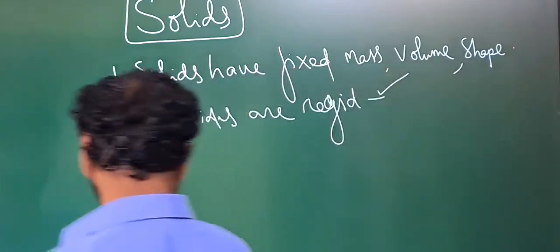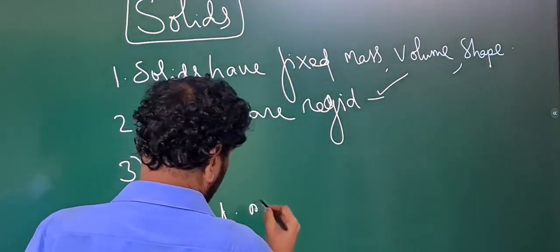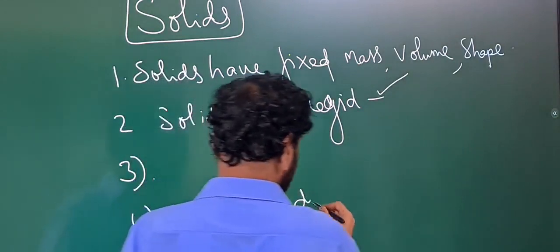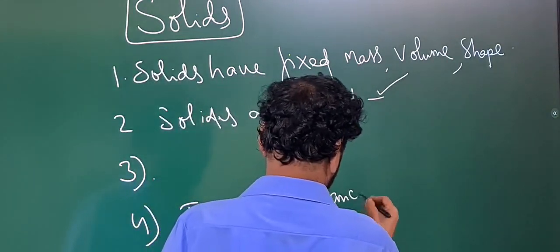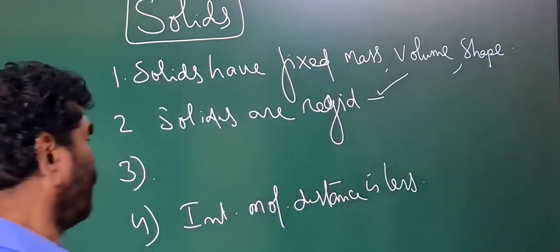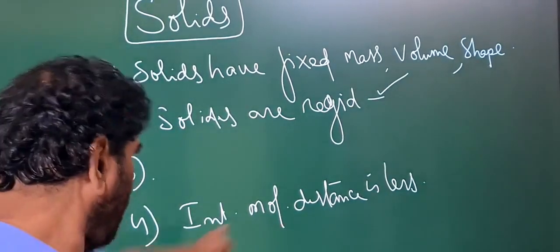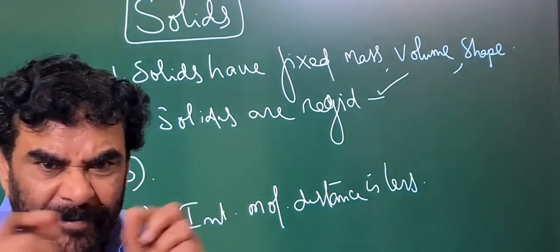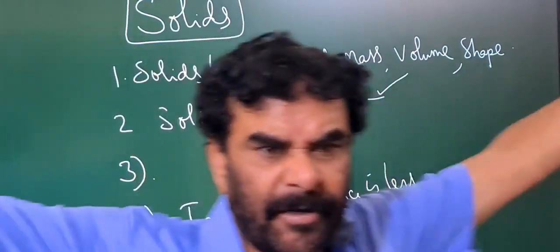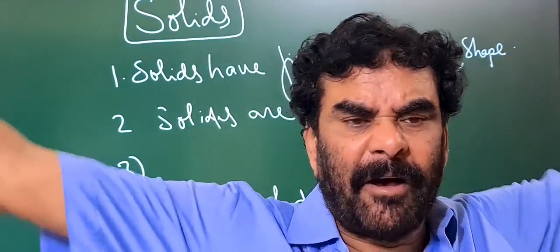The fourth property is that the intermolecular distance is very small. In the gaseous state, molecules are separated by a large intermolecular distance.